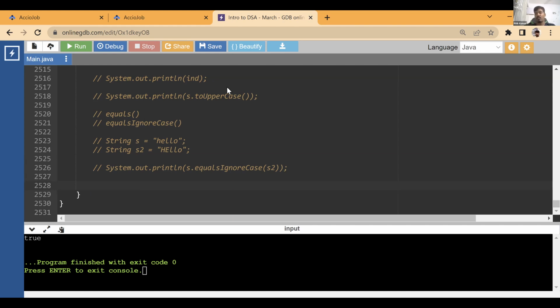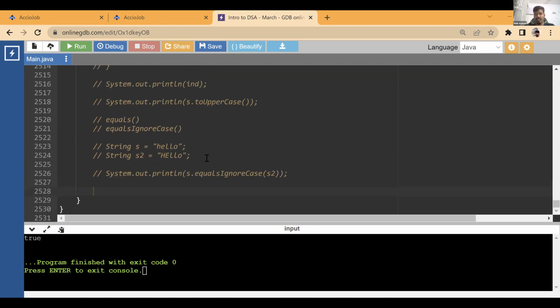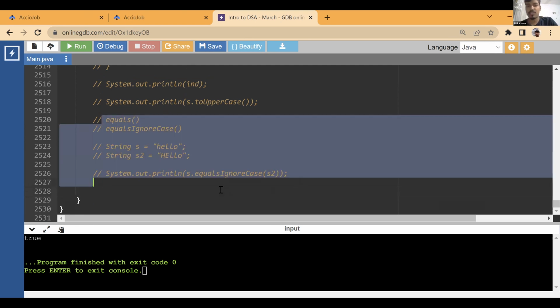In the previous question we saw that checking using the contains function is order n, but if we use a map, it is order 1. So at times you won't even have a choice to use the inbuilt function. You will have to write that logic yourself. But at times you can use it. For example, you have two strings and you have to compare them, so you can use equalsIgnoreCase, whatever is your requirement.